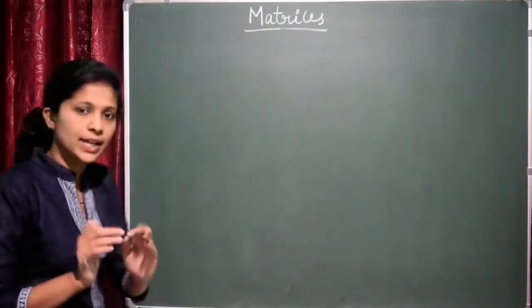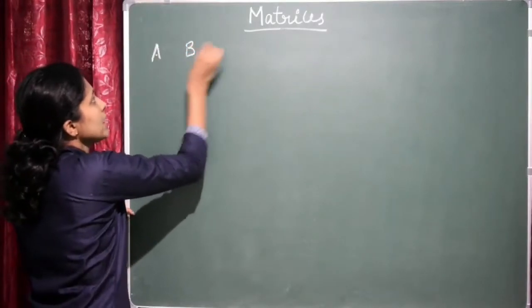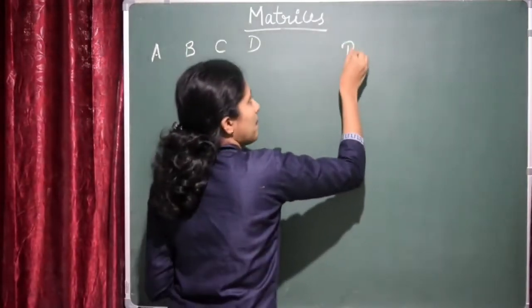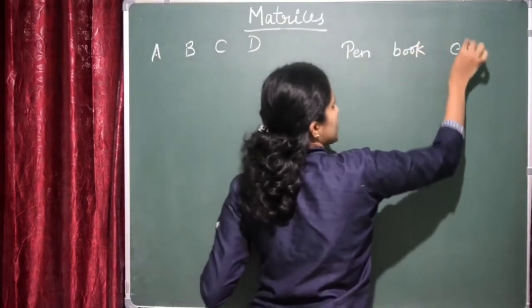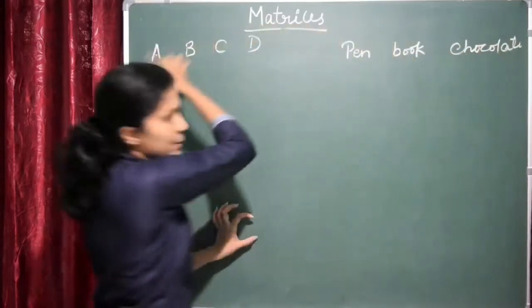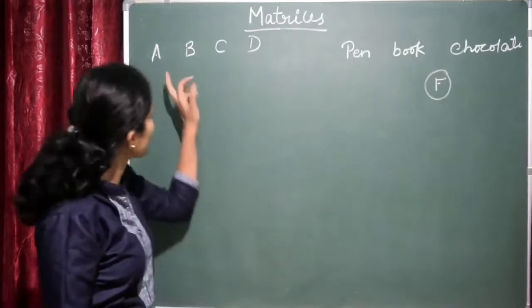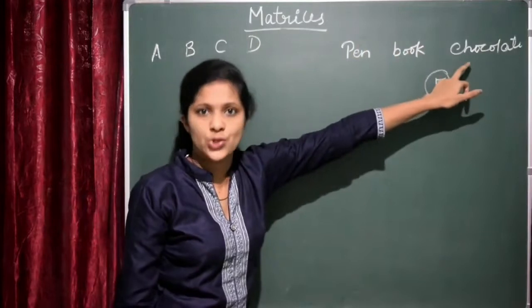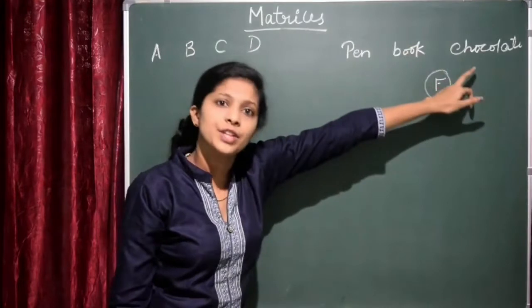Let us assume that in your family there are 4 members. Let me name them A, B, C and D. And everyone wants to buy some number of pens, books and let me consider chocolates. All the members will say to the person F to bring everything. And this fellow A says that he wants 2 pens, 3 books and 4 chocolates. And B says that he wants 1 pen, 2 books and 3 chocolates.